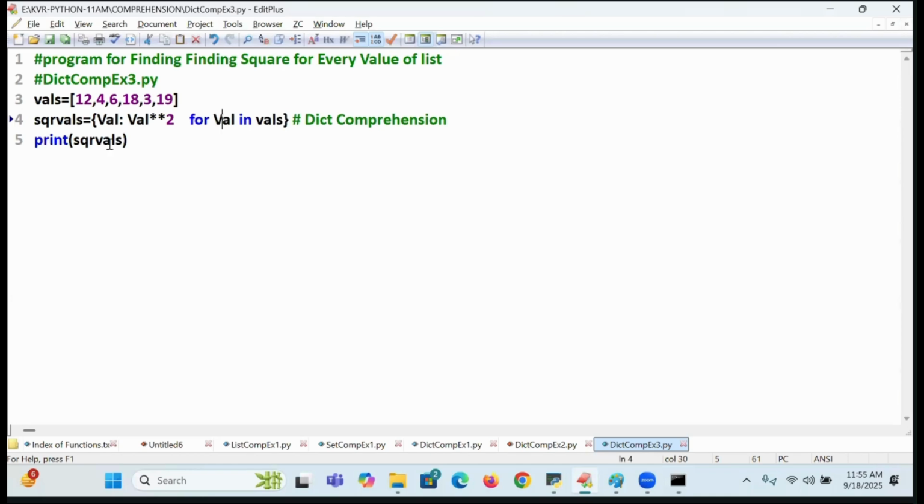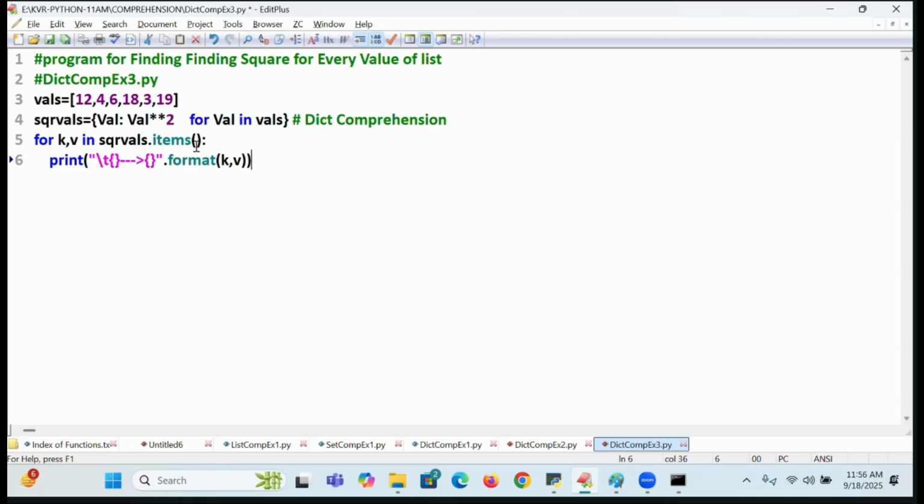If you want to print the data, I already said to you, how do you print? For k comma v in sqr_vals dot items, print backslash t, the value I am going to print, and its square, dot format of k comma v.